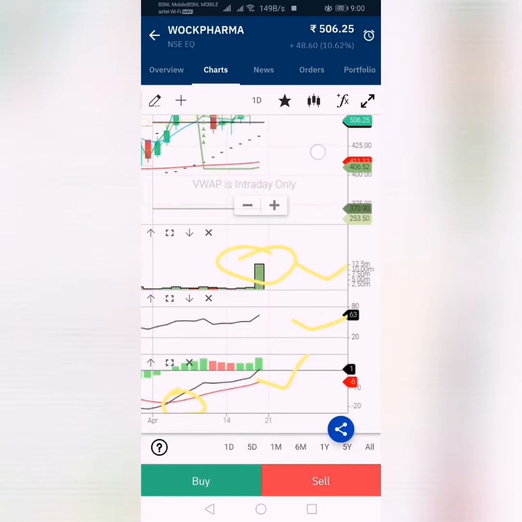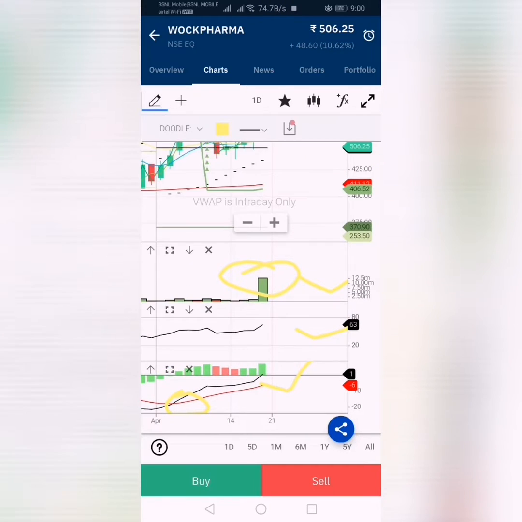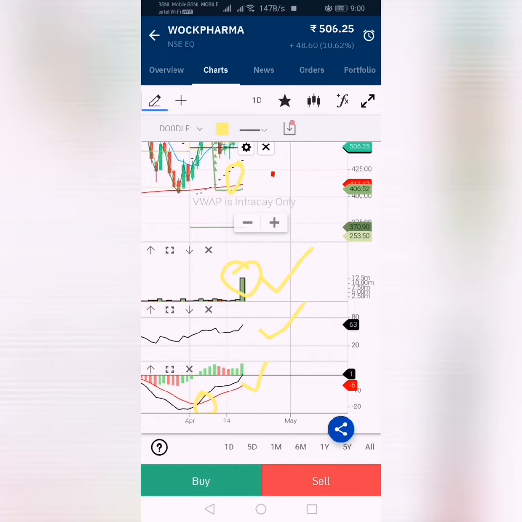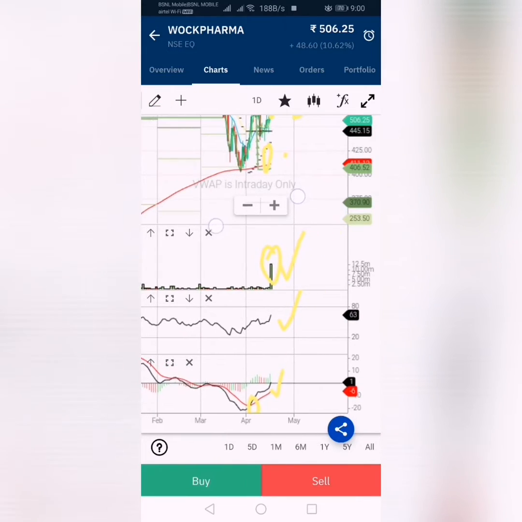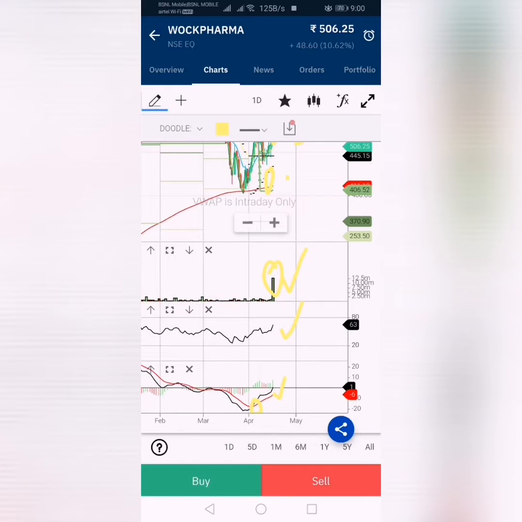Here the parabolic SAR is down, that means this is an uptrend. And here the stock is above the 200-day exponential moving average, that is also a bullish sign.